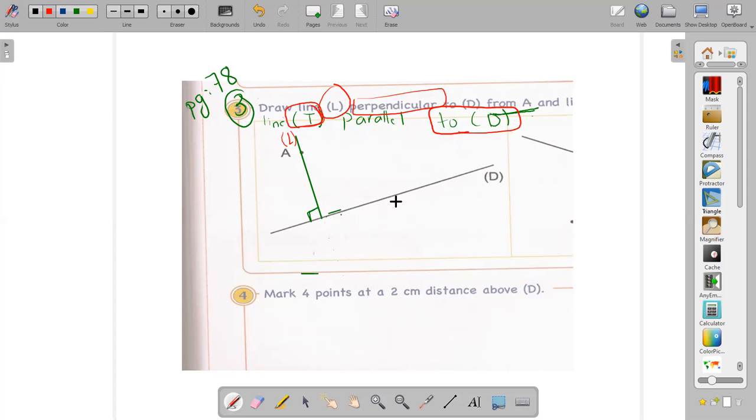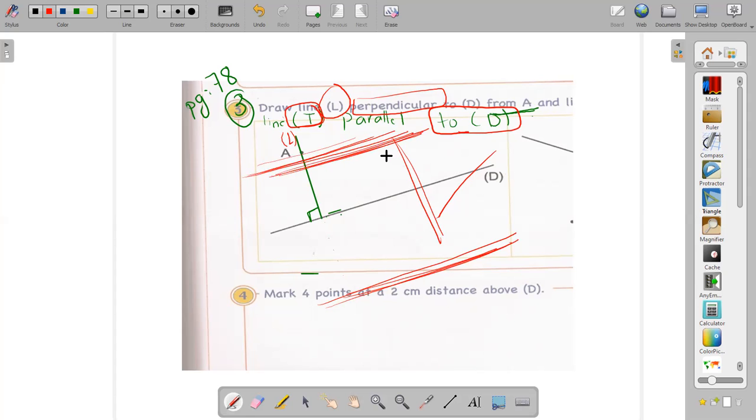How does it have to be parallel to D? It has to be like this. This line, is it parallel to D? No. Is this line parallel to D? No. What do I mean by parallel to D? I mean facing D, opposite to D. But from which point? From A. So it has to be here, from this point, above the line D. Okay, this is the line that is parallel to D.